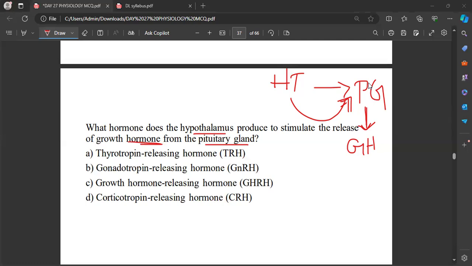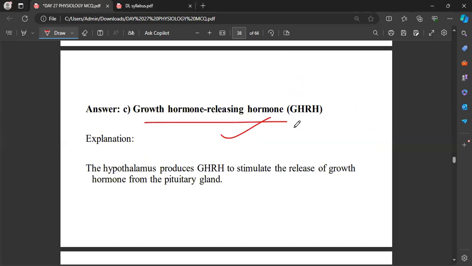You should not confuse here gonadotrophin releasing hormone and growth hormone releasing hormone. Okay. Yeah. See, always you should not confuse the words. In exams, they play with the words. Okay. So be careful with that. Growth hormone releasing hormone, right?